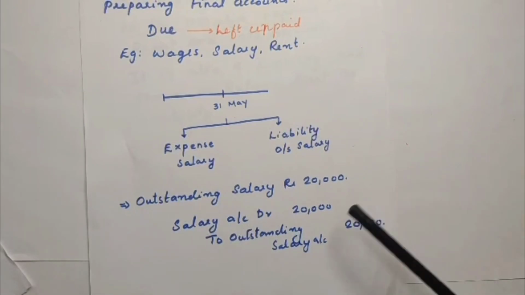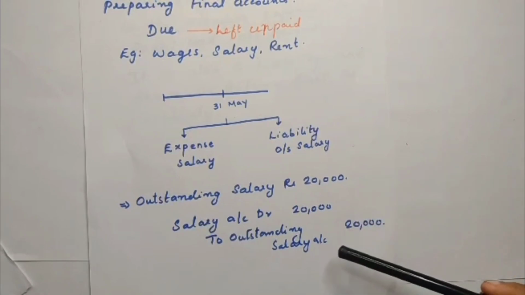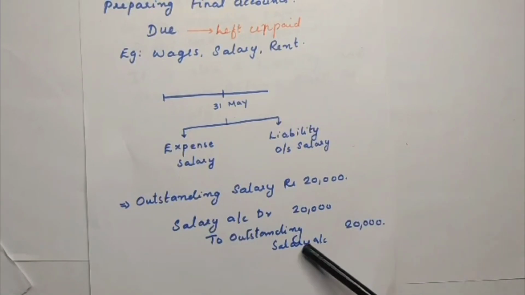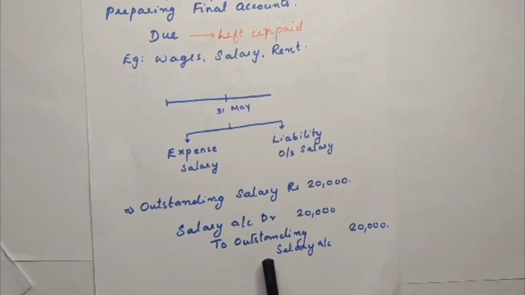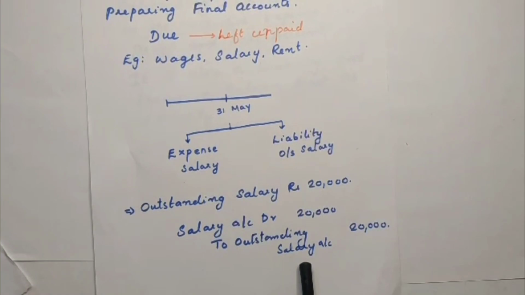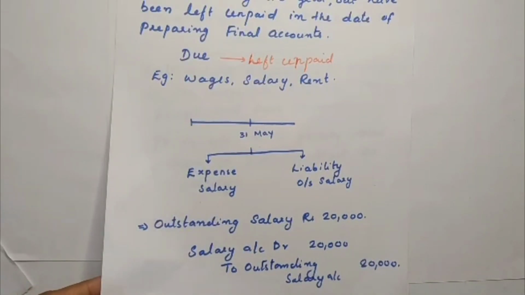And if you have paid the salary, then instead of this, cash will come here. You will write it as salary account debit to cash. But you haven't paid that, so there is a liability, that is outstanding salary account. Anyway, you have to pay this in future, and this is the financial obligation, and this is the liability. Clear?